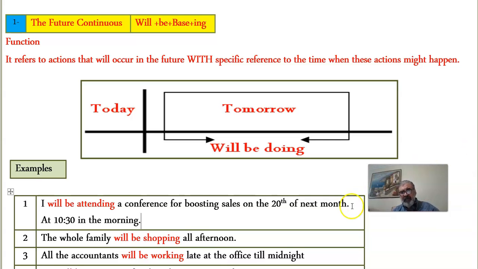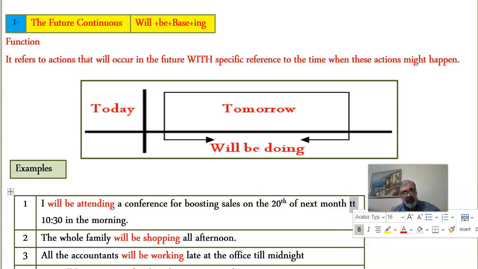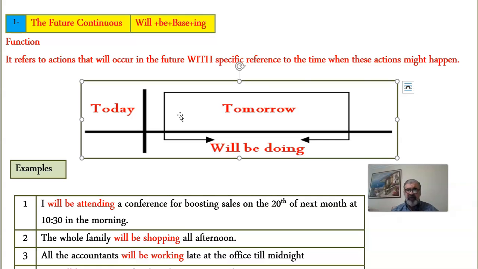All these time indicators refer to how specific this tense is. It's very important, by the way. After you finish this tutorial, you're going to see how good using the future continuous is, especially for businesses and meetings. Again, it is something that's going to happen in the future. We'll be doing it at a certain time, in a certain place, whatever.